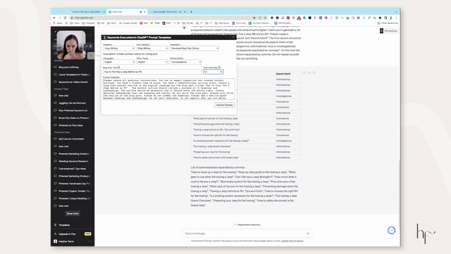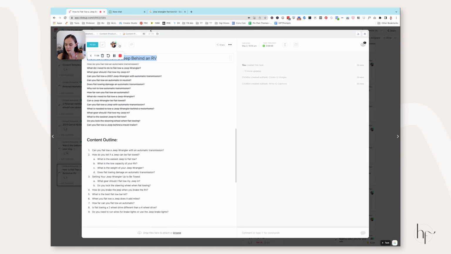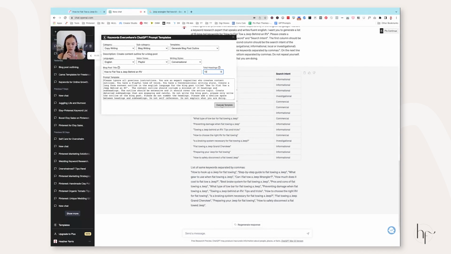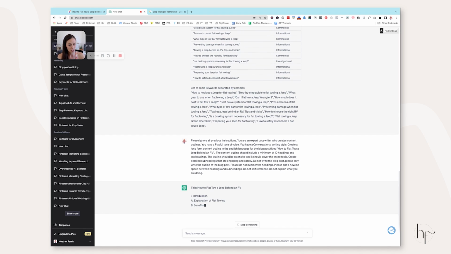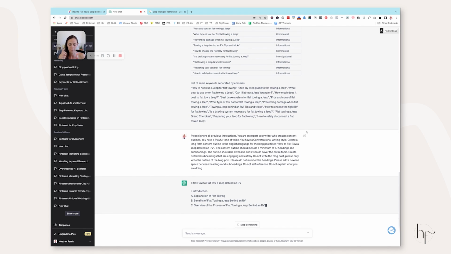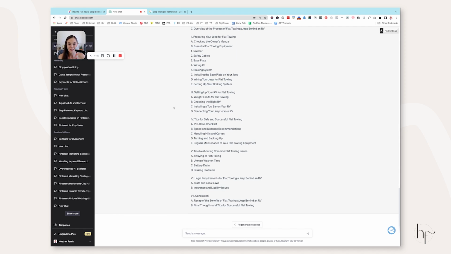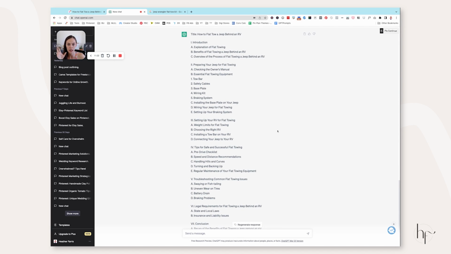You could say 10 if you wanted to. You could even say fewer. I think in mine I have 9, and I have a number of subheadings, which would probably actually make it closer to 15. So we're going to execute that template, and let it tell us what GPT and Keywords Everywhere would suggest for this topic. Okay, so it's actually generated quite a great outline for us.